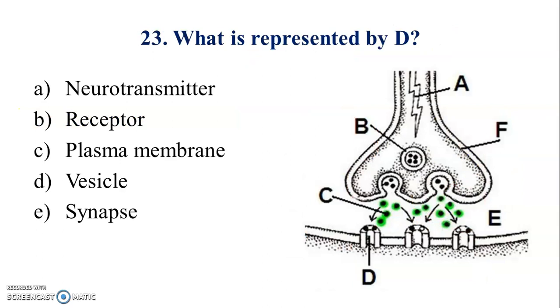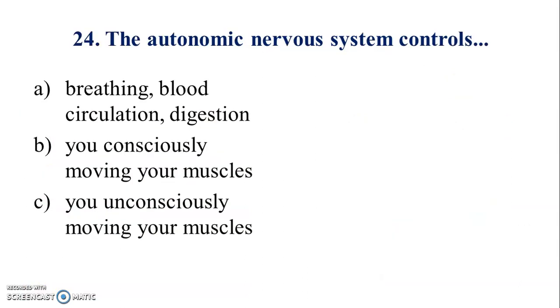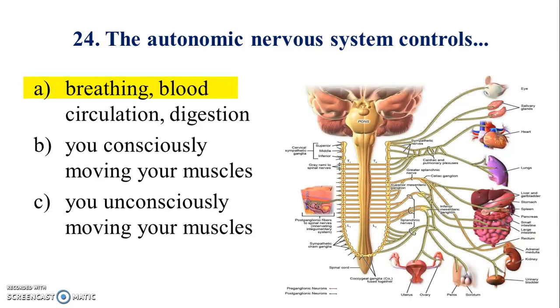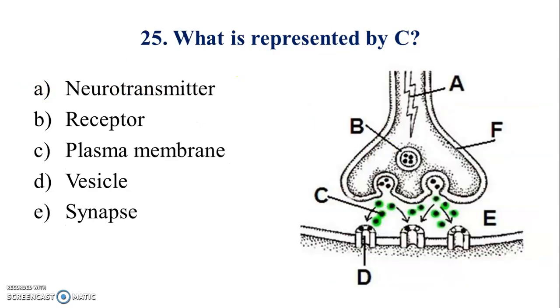23. What is represented by D? Answer is B. 24. The autonomic nervous system controls. Answer is A. 25.